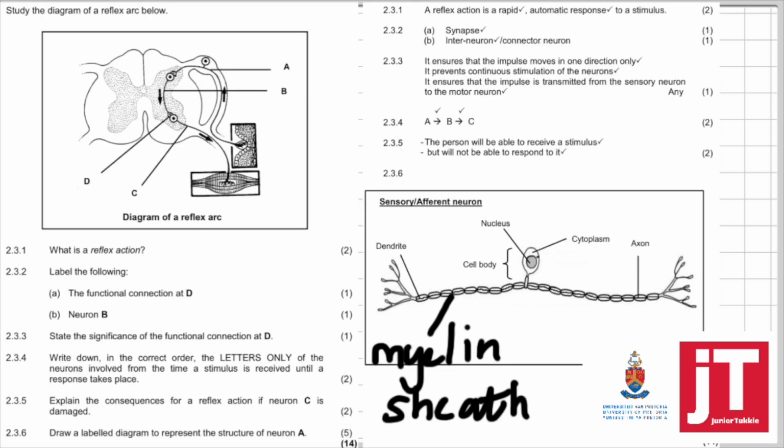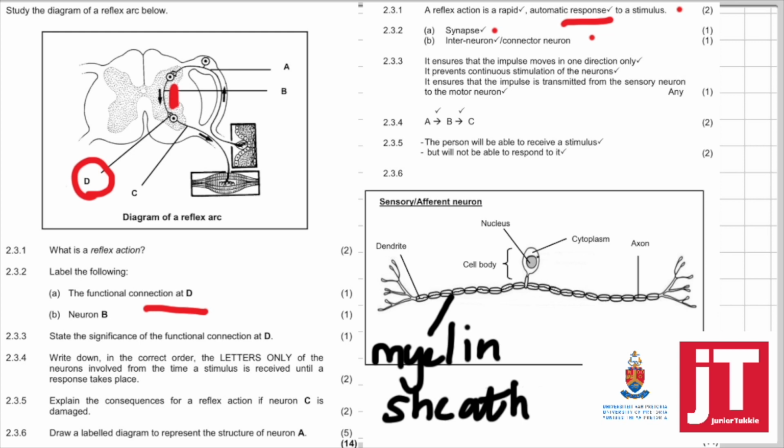2.3. So before we look at that, let's study the diagram of a reflex arc below. 2.3.1. What is a reflex action? We know a reflex action is a rapid automatic response to a stimulus. 2.3.2. Label the following, the functional connection. So immediately when they say functional connection at D, I know that answer is a synapse. Neuron B, that's easy. Can you see it's in the spinal cord, in the gray matter? So it's the connector neuron or interneuron.